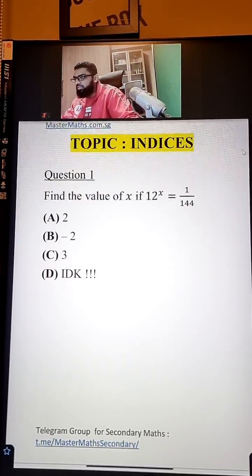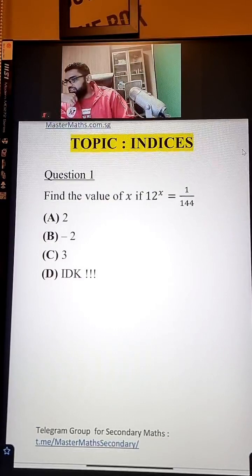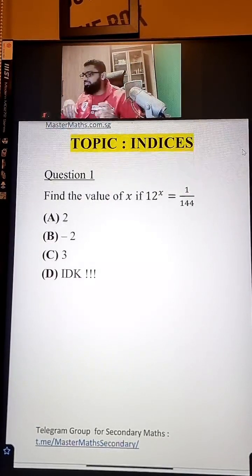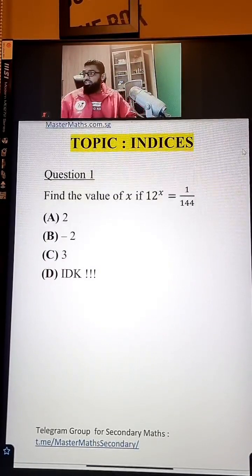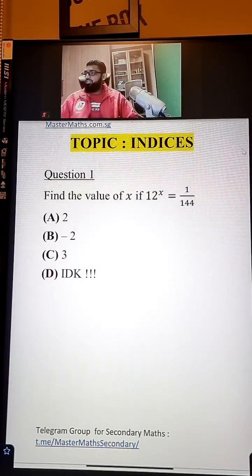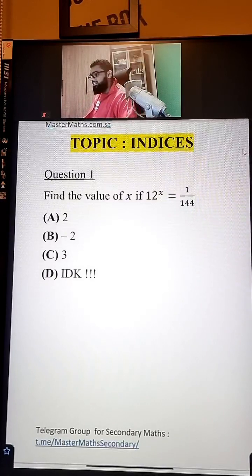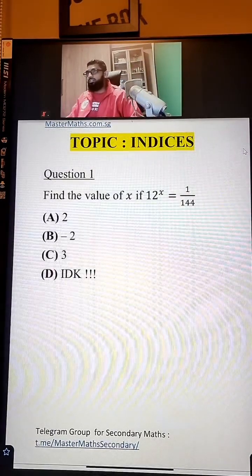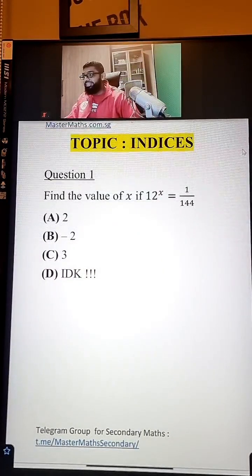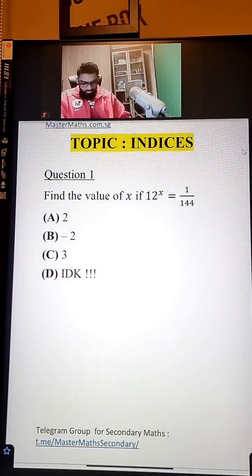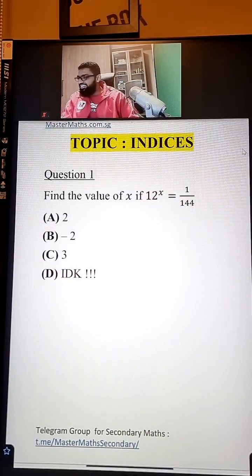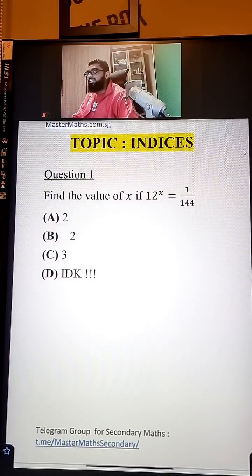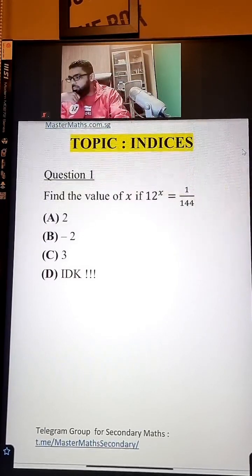Iskandar says B. Okay, Iskandar, fantastic job from you. You are the very first person to comment in this live. Okay, the rest of you, what is your answer for this? A, B, C, D. Iskandar says B, that is -2. So he's saying that X is equal to -2. Rest of us here, what are your answers? Put it down in writing.